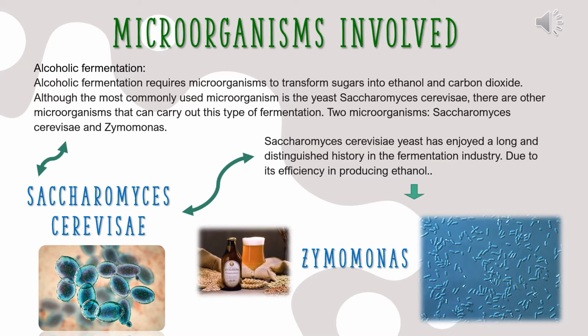Saccharomyces cerevisiae yeast has enjoyed a long and distinguished history in the fermentation industry due to its efficiency in producing ethanol.